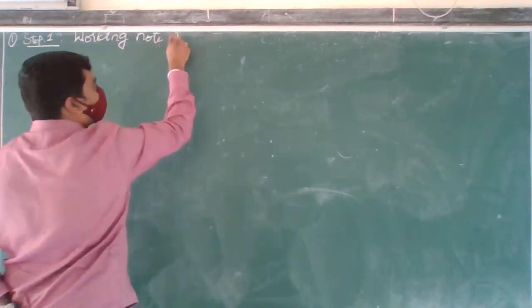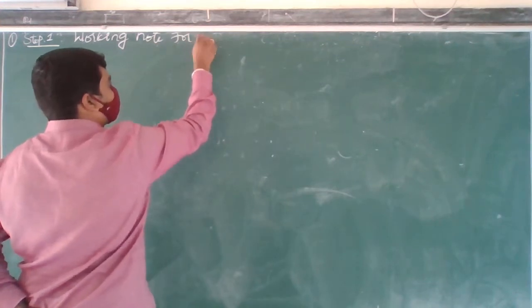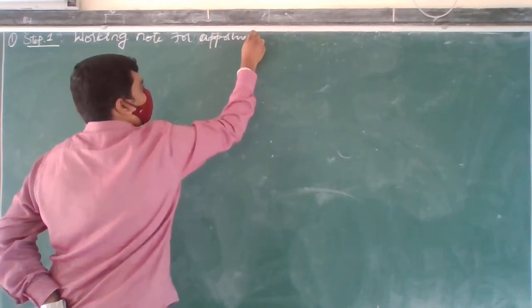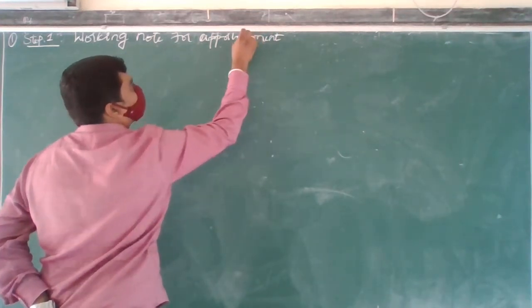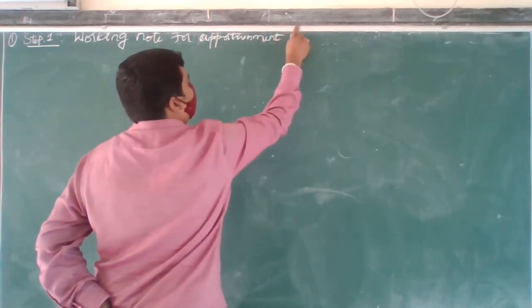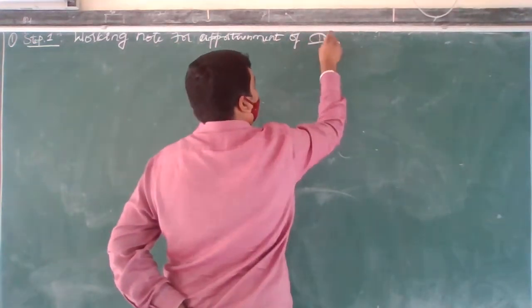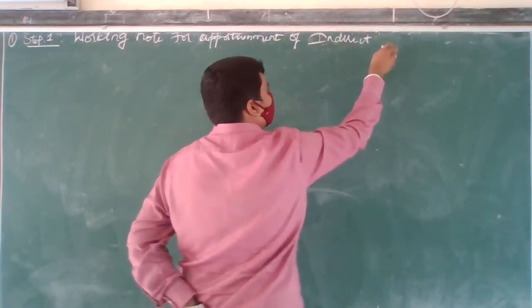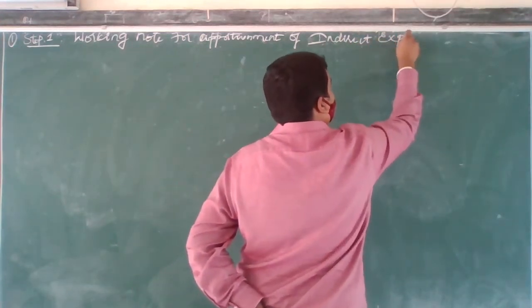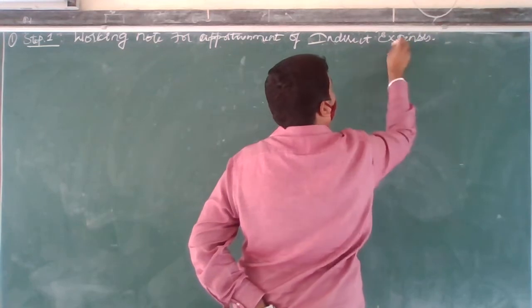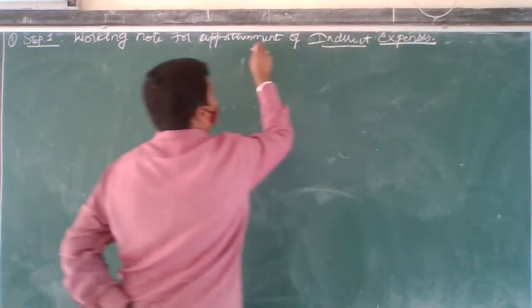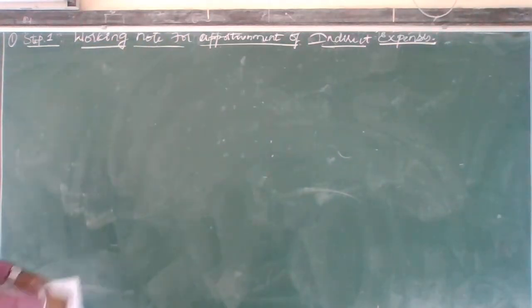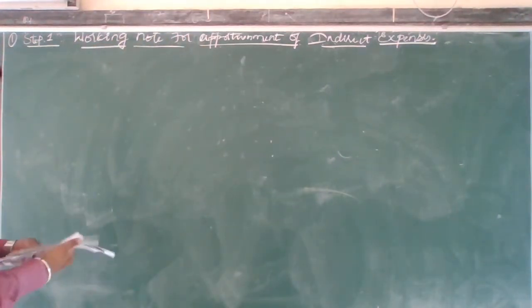Working note for apportionment of indirect expenses. Indirect expenses. Now, see this.